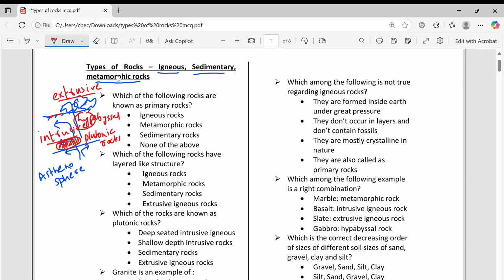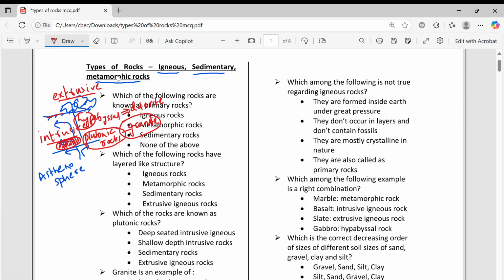Those settling at some great depth are called plutonic rocks. An example of plutonic rock is granite. And a hypabyssal rock example is dolerite.